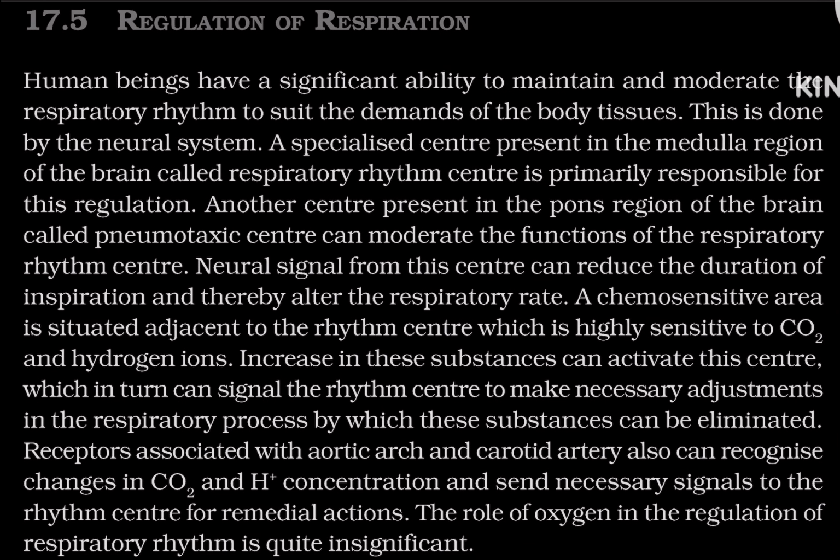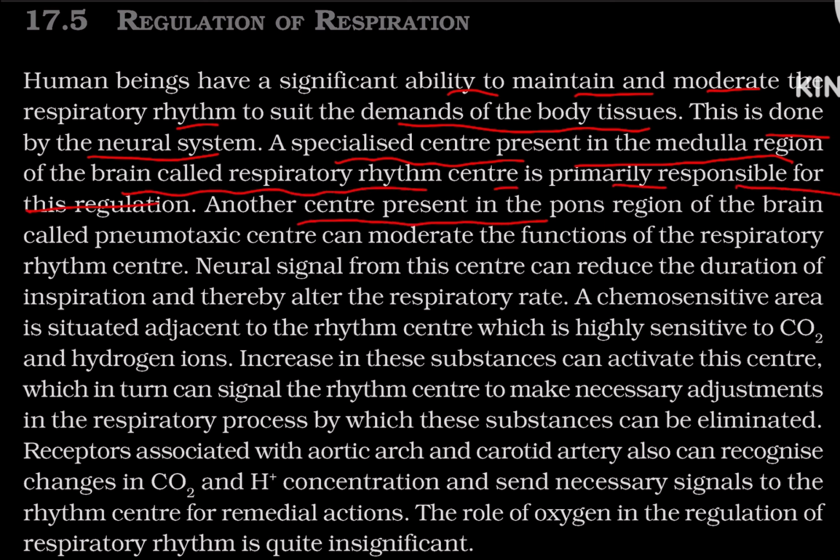Regulation of respiration. Human beings have a significant ability to maintain and moderate the respiratory rhythm to suit the demands of the body tissues. This is done by the neural system. A specialized center present in the medullary region of the brain, called the respiratory rhythm center, is primarily responsible for this regulation. Another center present in the pons region of the brain, called the pneumotaxic center, can moderate the function of the respiratory rhythm center. Neural signals from this center can reduce the duration of inspiration, thereby altering the respiratory rate.